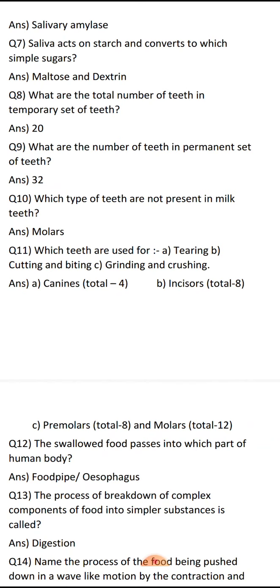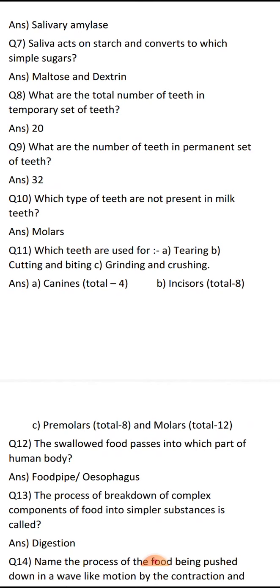On the basis of function, there are 4 types of teeth: incisors, canines, premolars and molars. So tearing is done by which type of teeth? Canines. There are total 4, that means 2 and 2, upper and lower jaw. Cutting and biting is done by incisors. There are total 8, 4 and 4 in each jaw. In the front we have incisors.